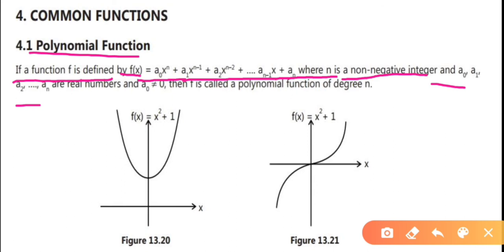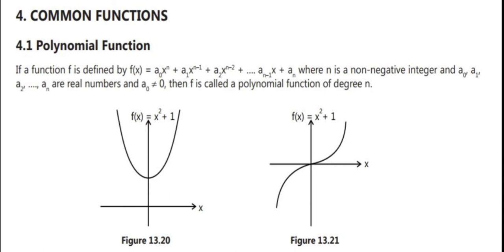Real numbers, and a0 is not equal to 0. Then f is called a polynomial function of degree n.